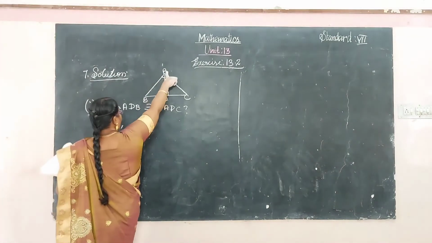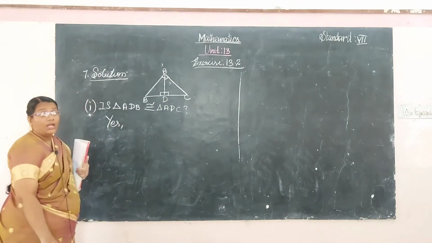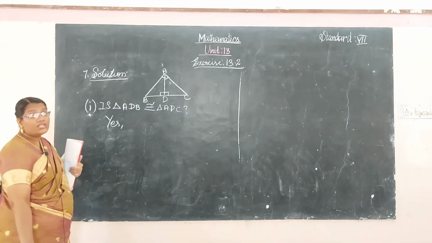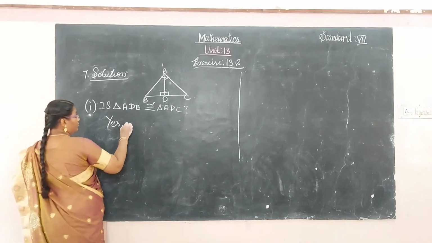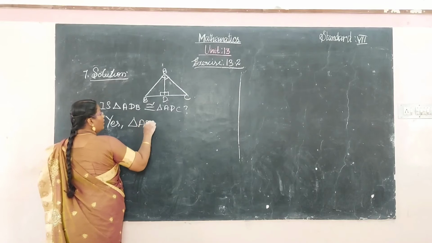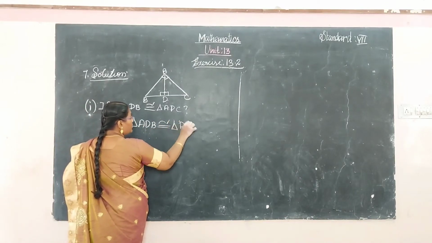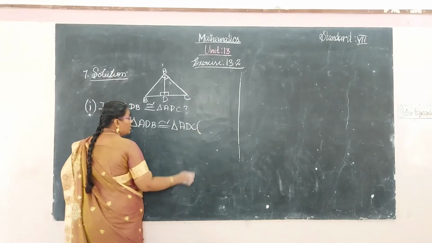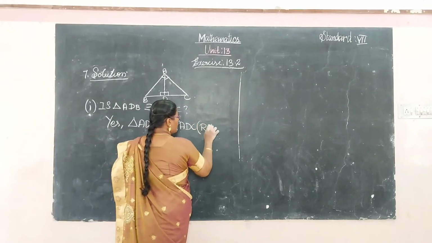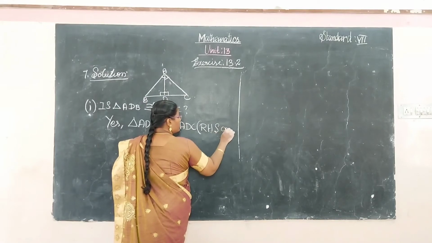ADB and ADC, since it has satisfied the RHS criteria. Okay, yes, the triangle ADB is congruent to the triangle ADC since RHS congruence.